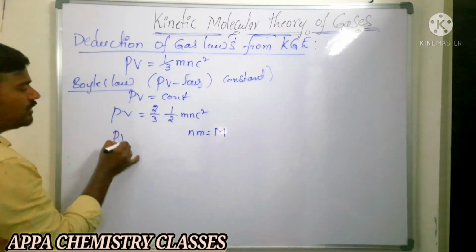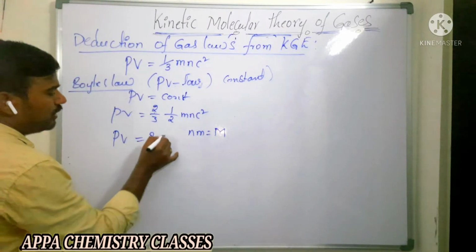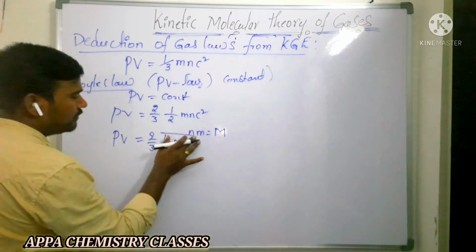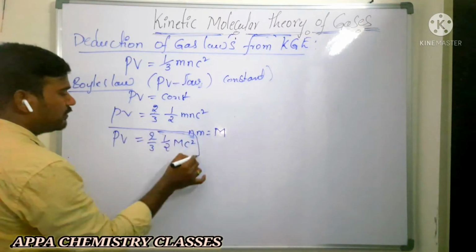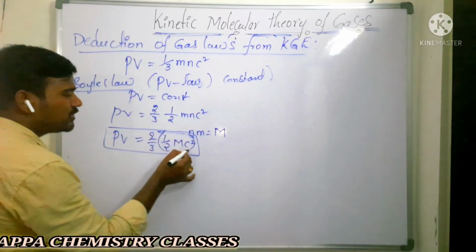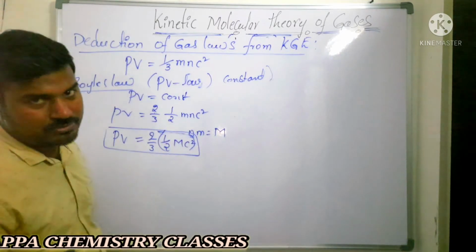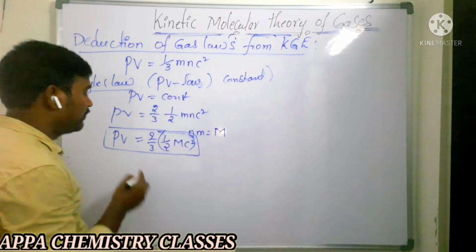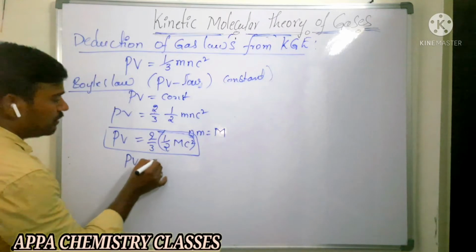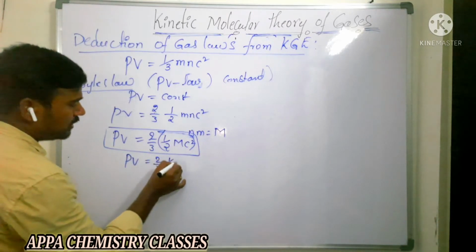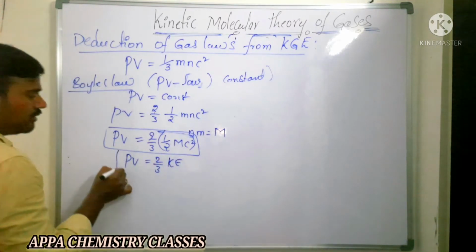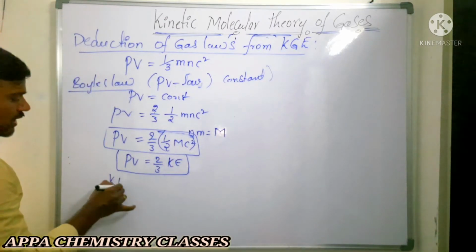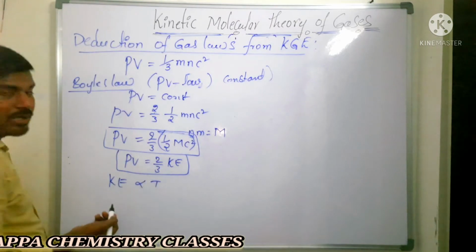Then what happens? PV is equal to 2 by 3 into half mc square. Now here, half mc square is nothing but what? Kinetic energy. Which kinetic energy? The average kinetic energy of the gas molecule. You write it here, PV is equal to 2 by 3 kinetic energy. Now we know that according to the postulates of the kinetic molecular theory of gases, average kinetic energy is directly proportional to absolute temperature.